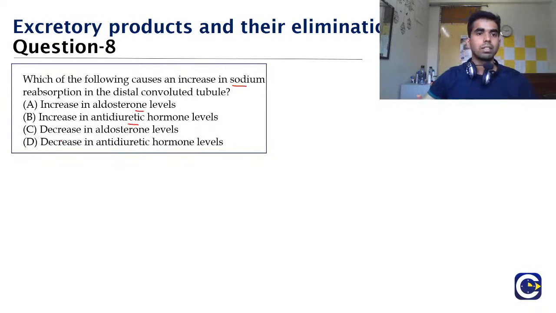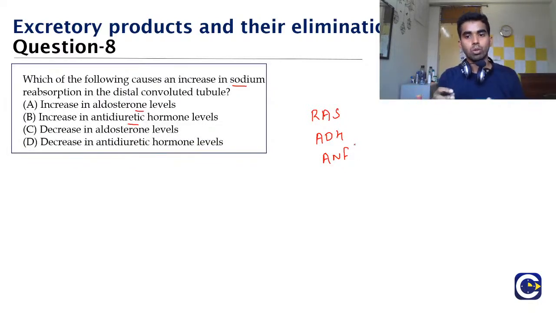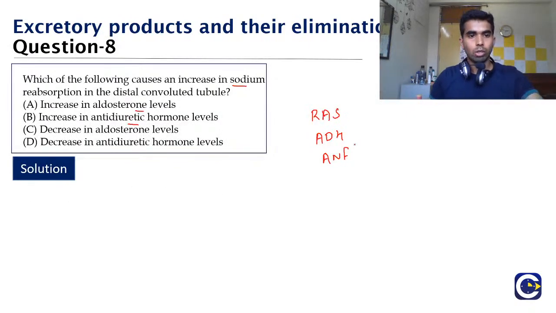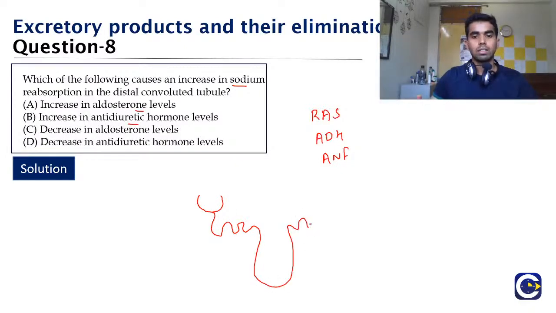So the kidney is under various hormonal and neural responses. It occurs by means of a feedback mechanism. So there is the RAS system, then antidiuretic hormone, and then the atrial natriuretic factor. All these three work together and help to maintain the renal output, or the urine formation, in the body. Now I will tell you about the renin-angiotensin system. Suppose this is the glomerulus, this is the PCT, this is the loop of Henle, this is the DCT, and this is the collecting duct.